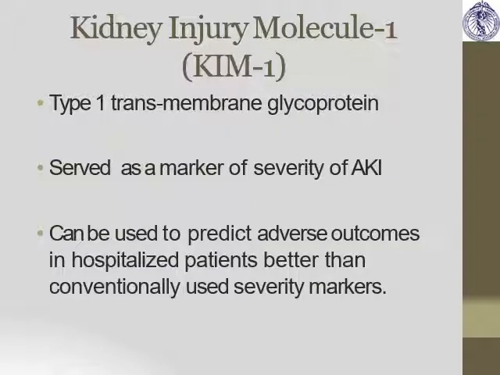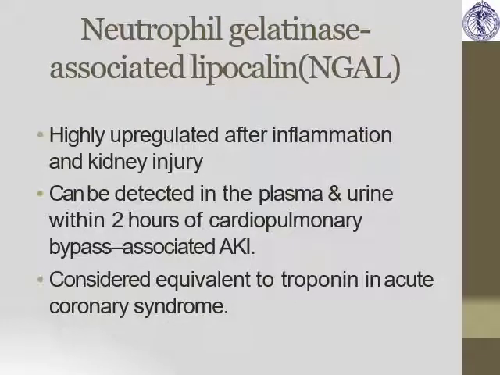KIM-1, that is a type 1 transmembrane glycoprotein, serves as a marker for severity of AKI. It can be used for prediction of outcomes. And NGAL is considered equivalent to troponin in acute coronary syndrome. It can be detected in the plasma and urine within 2 hours of cardiopulmonary bypass associated AKI.